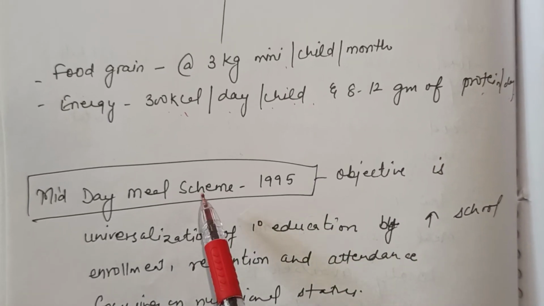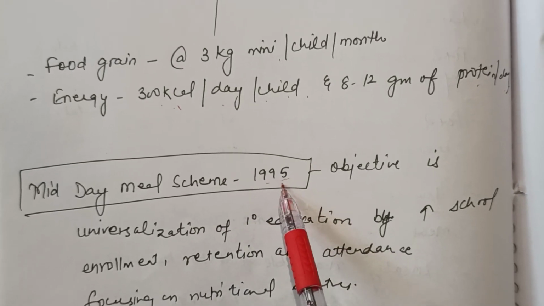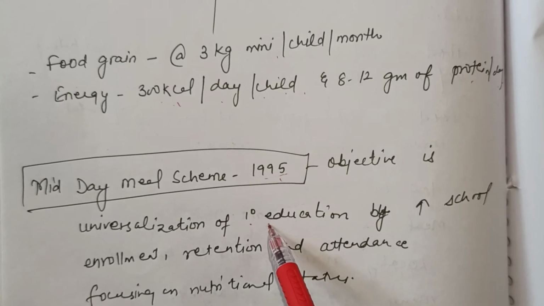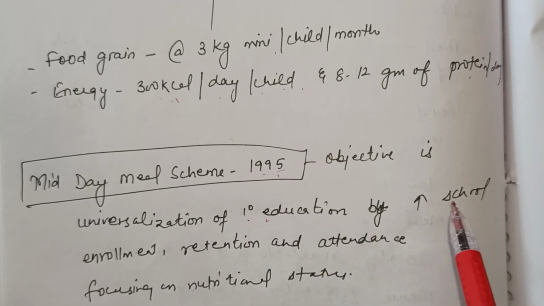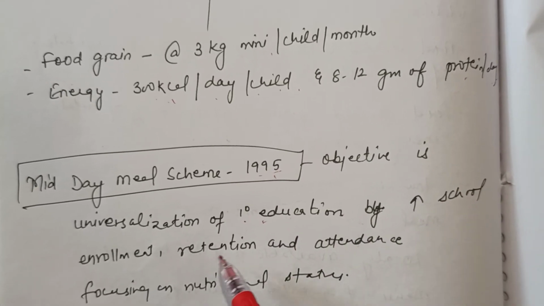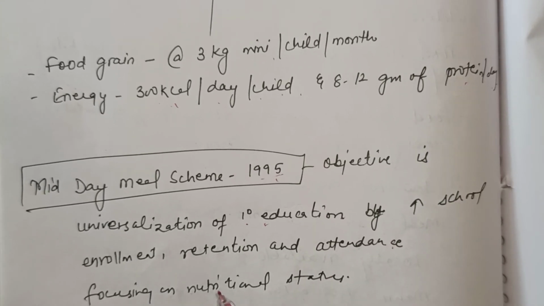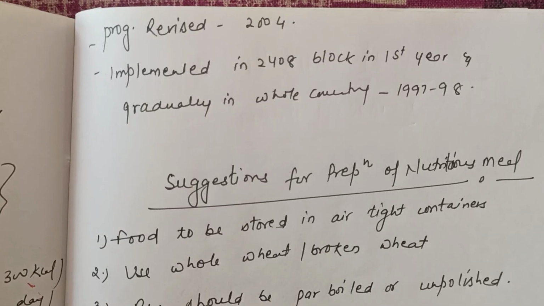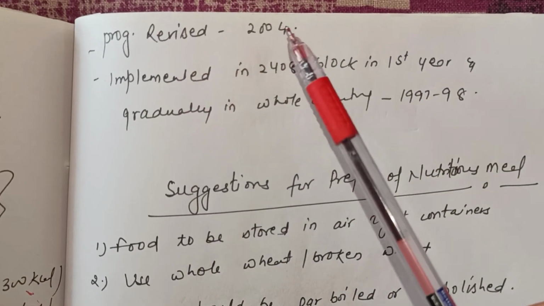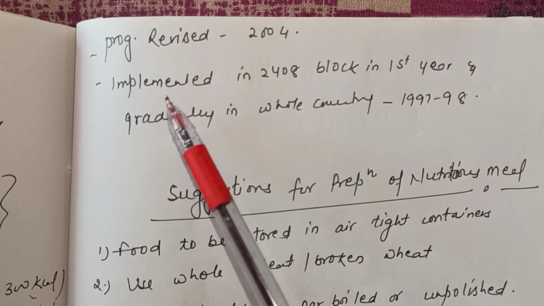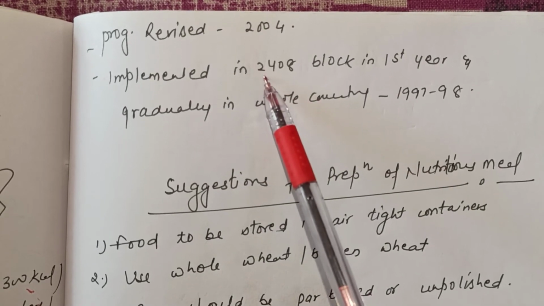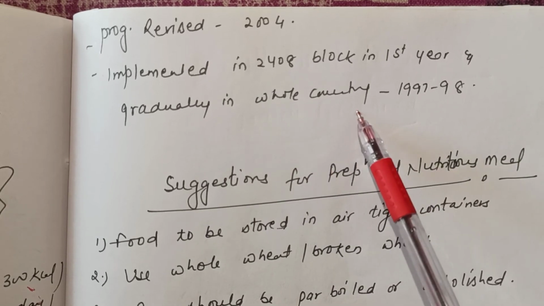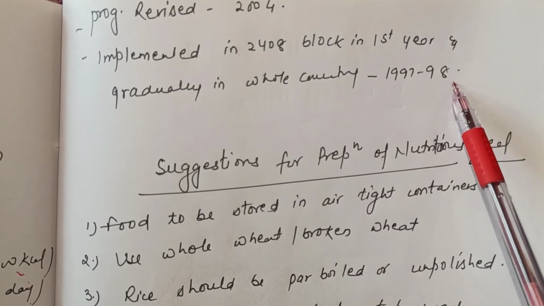Now the midday meal scheme was revised in 1995. The objectives were the same, that is universalization of primary education or basic education by increasing school enrollment, retention and attendance, and focusing on the nutritional status of a child. This midday meal program was again revised in 2004, where it was implemented in 2408 blocks in the first year and gradually in the whole country in 1997 and 1998.